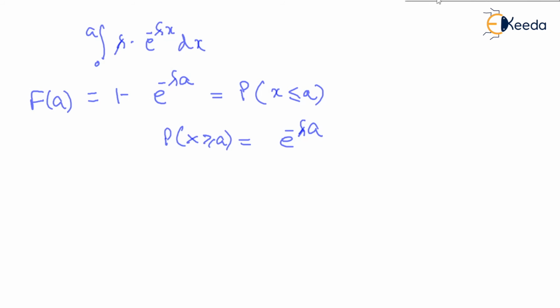So these two expressions are important. This one and this one. We'll see these two expressions are important. These are the cumulative distribution function for P less than equal to a or for P greater than equal to a, and we'll see how we are going to use this expression apart from the density function. Cumulative distribution function is also in use for this case.